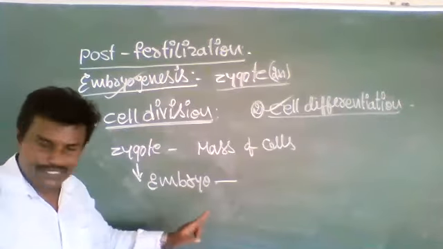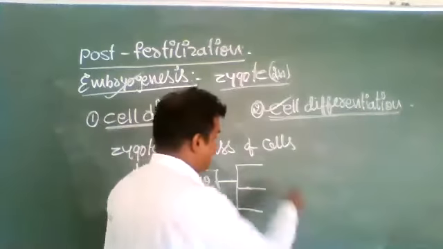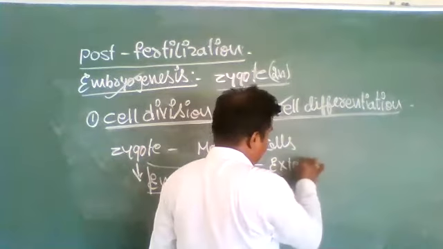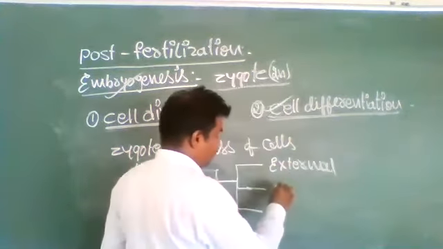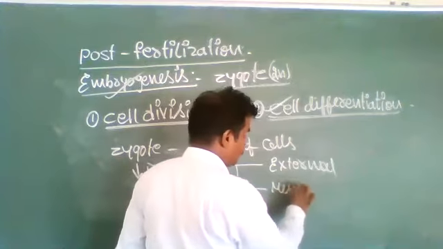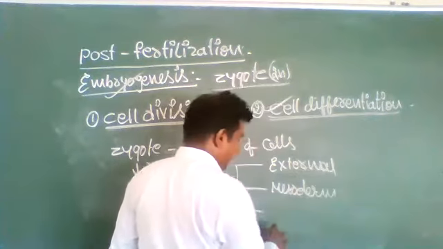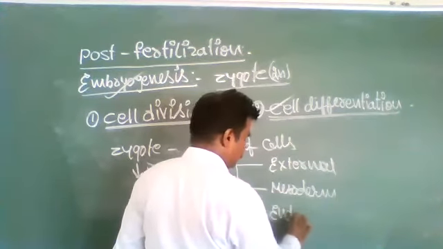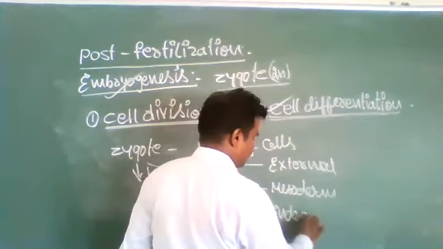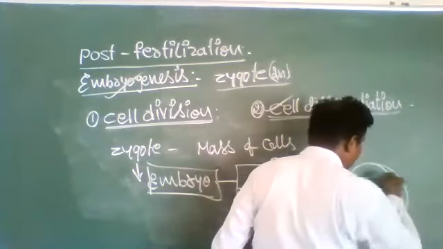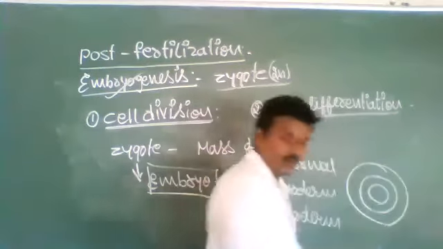In the embryo, these millions of cells are differentiated. How will they be differentiated? Many times I have said: external ectoderm, middle mesoderm, internal endoderm.